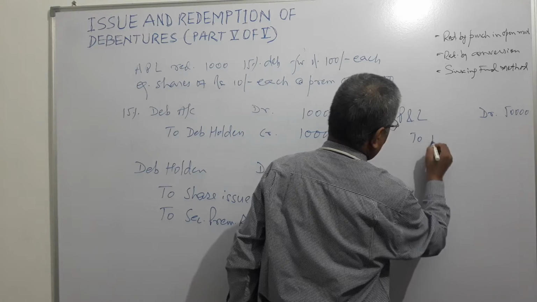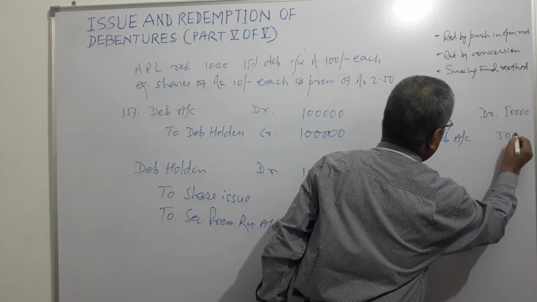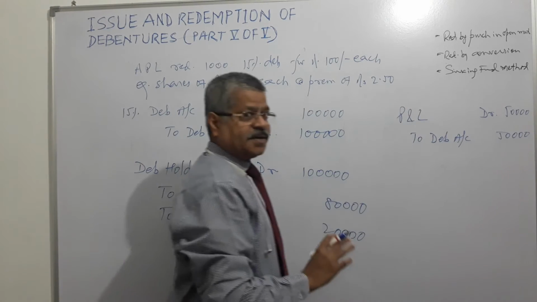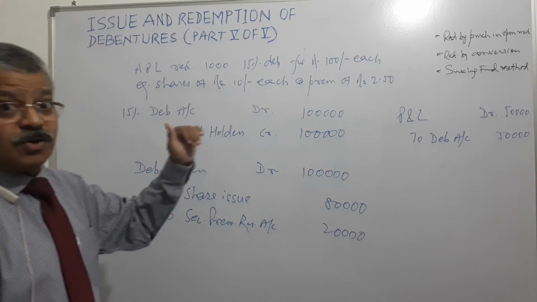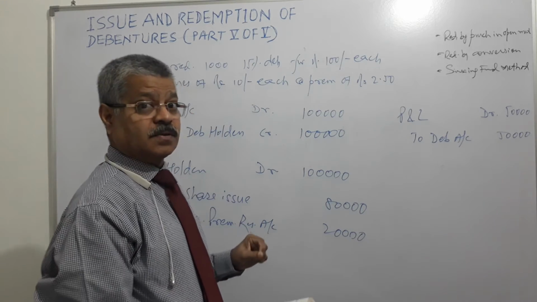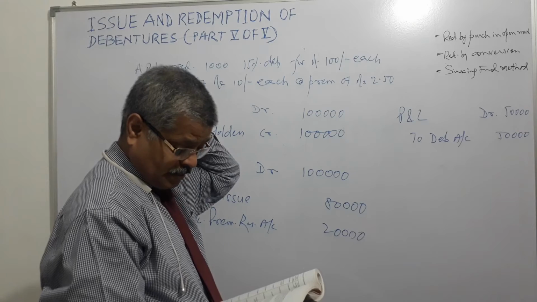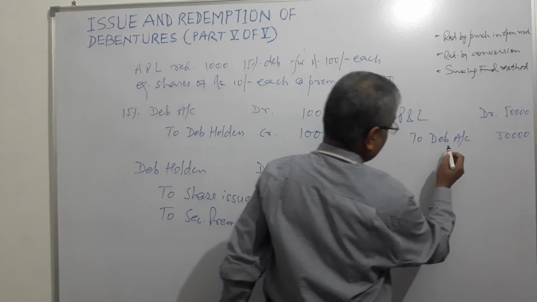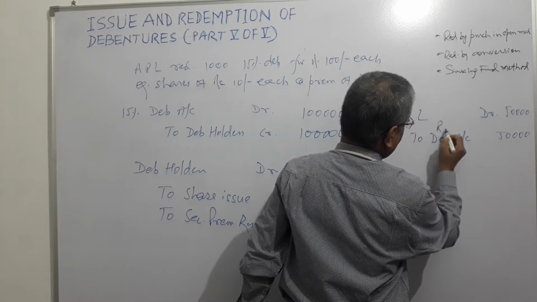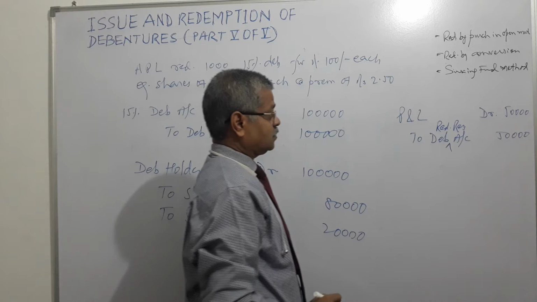Debenture redemption reserve account. Profit and loss debit, because from out of profits they have done this. So debit profit and loss, credit debenture redemption reserve account, right?